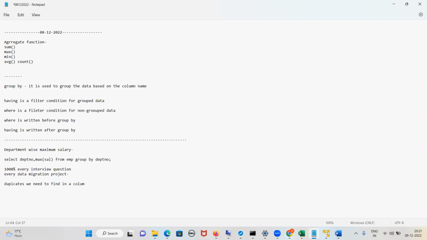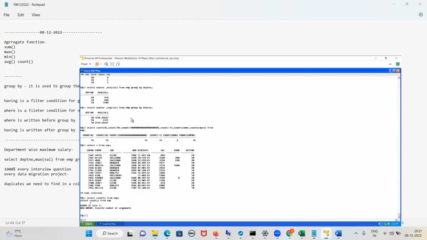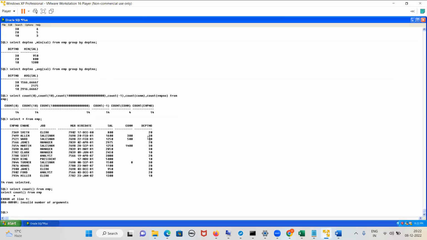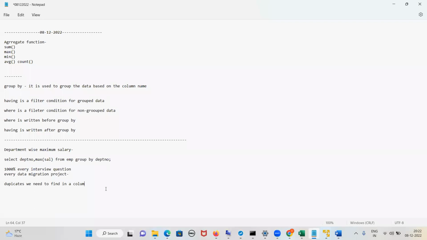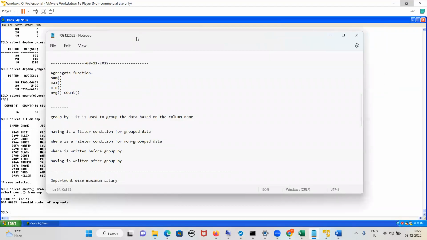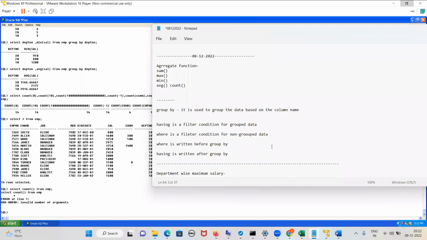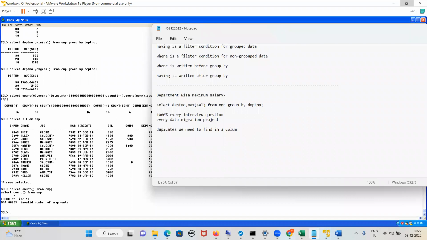So how can we find? I want to find how many duplicates are there in this department number: 10, 20, 30. There are duplicates or not? Yes. So can you just try how we can find using group by and all those things? All of you write in the chat. Everyone write down fast in the chat.